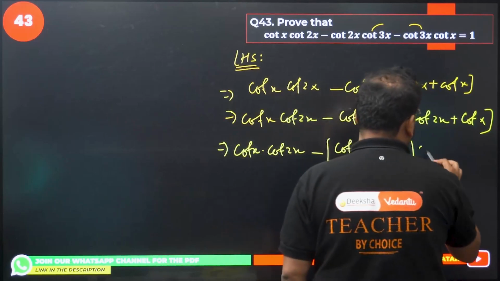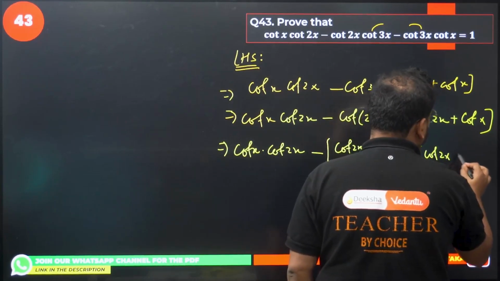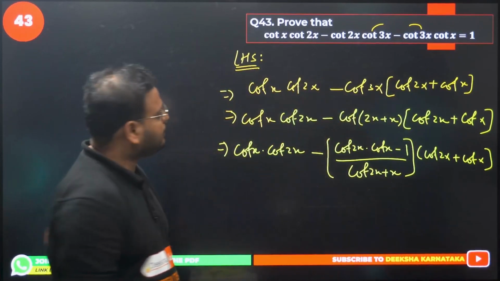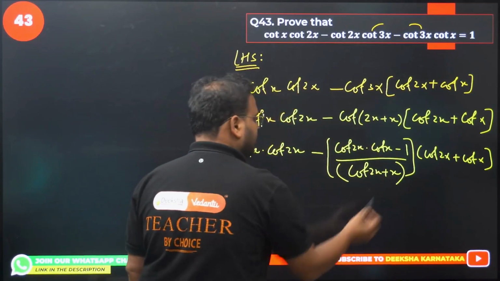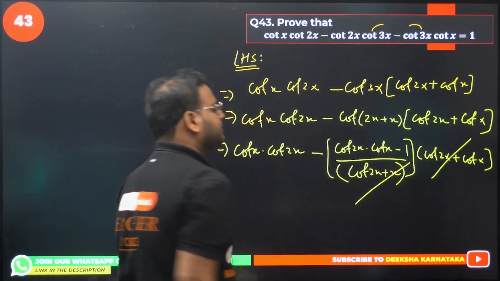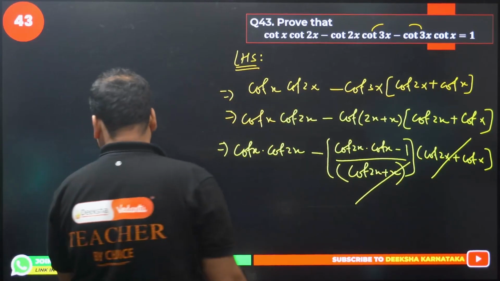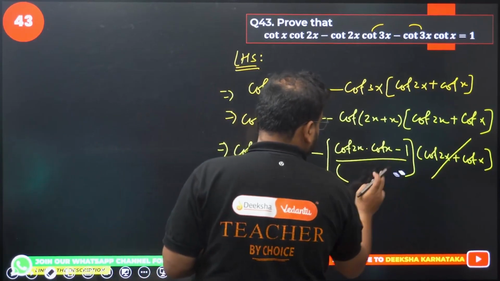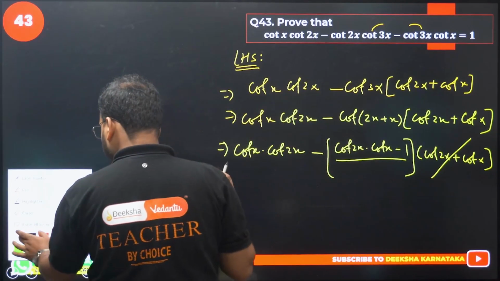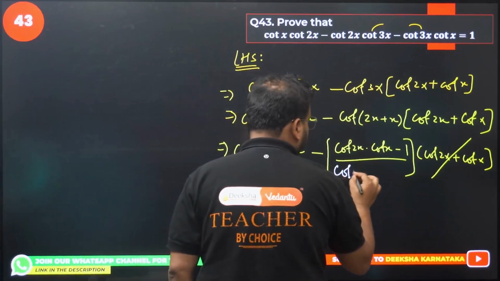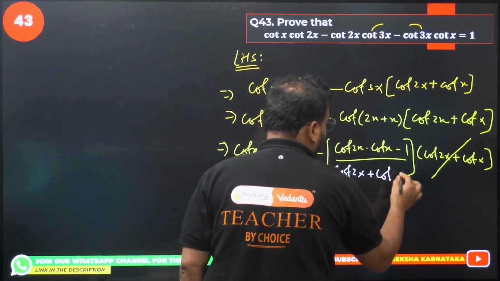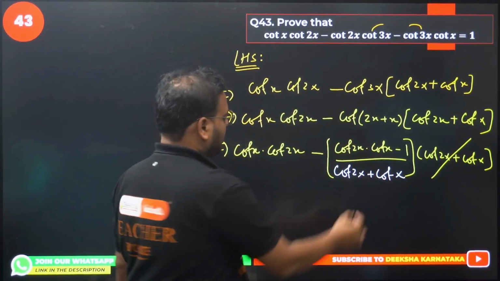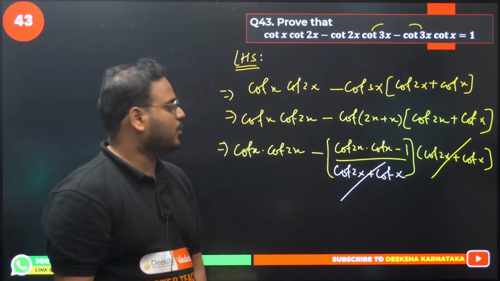Okay, we have over here cot of 2x plus cot of x. Makes sense to all of you? This bracket you see, cancelled, cancelled. Cot 2x plus, okay, I've written here x actually, my mistake, a big blunder I've done over here. One second, the formula itself was wrong. It should be cot of 2x plus cot of x, right? I wrote just x. Okay, now you check, this is the same, cot 2x plus cot x, cancelled.